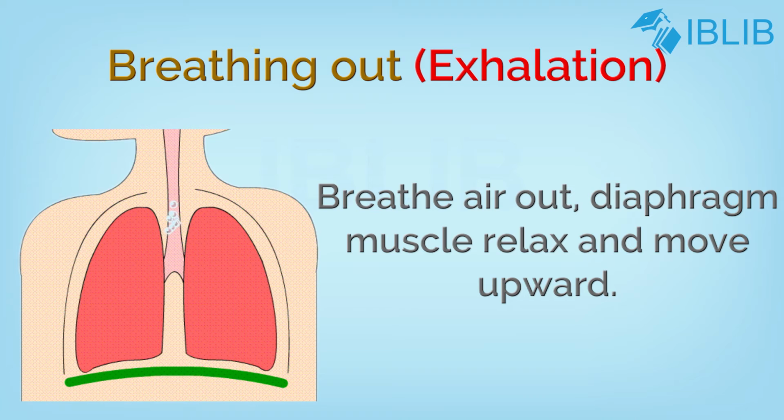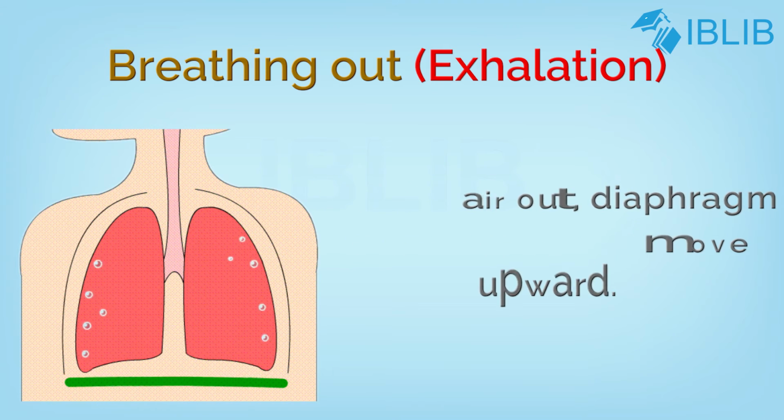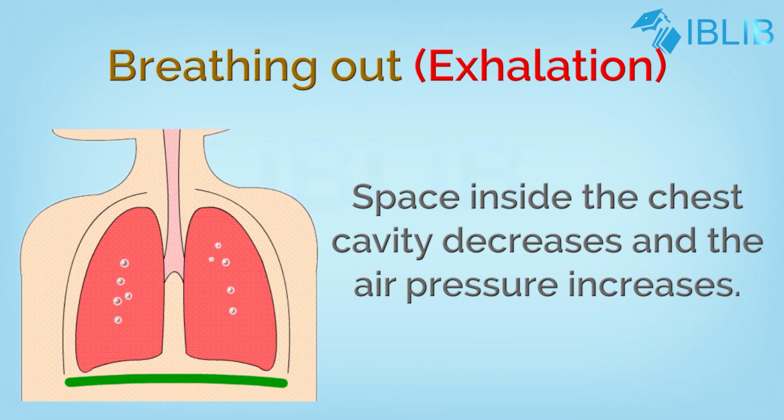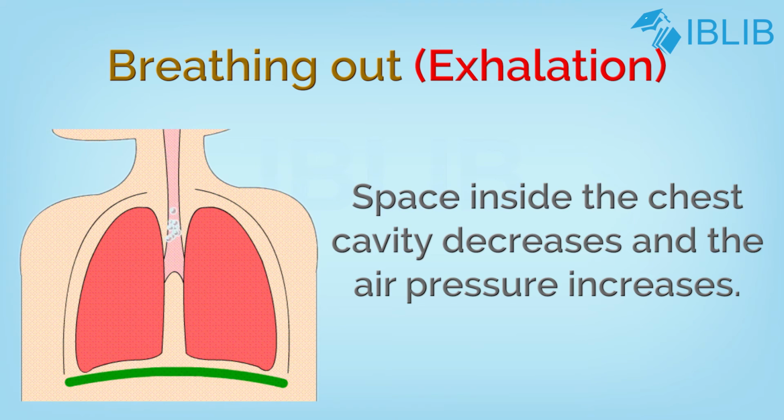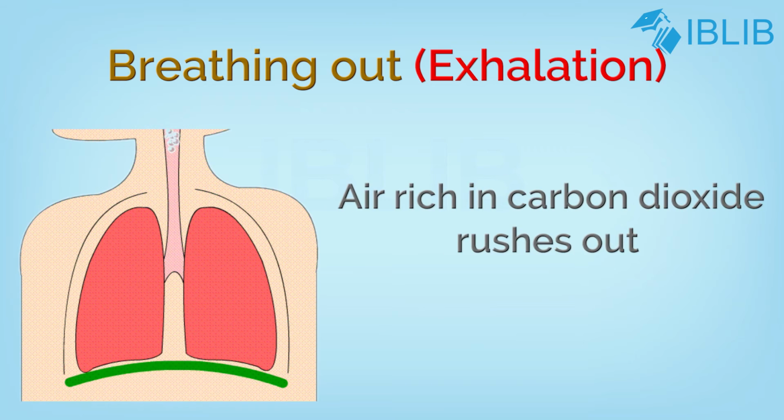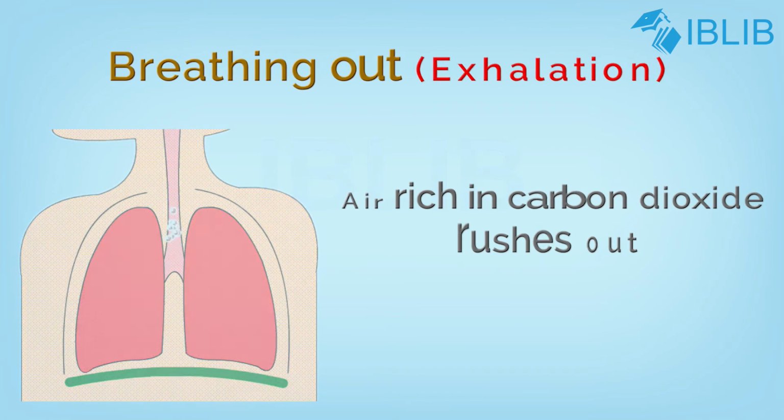Exhalation. When we exhale air, the diaphragm muscle relaxes and moves upward. The ribs also move downwards and inwards as their muscles relax. Thus, the space inside the chest cavity decreases and the air pressure increases. As a result, the air rich in carbon dioxide rushes out.